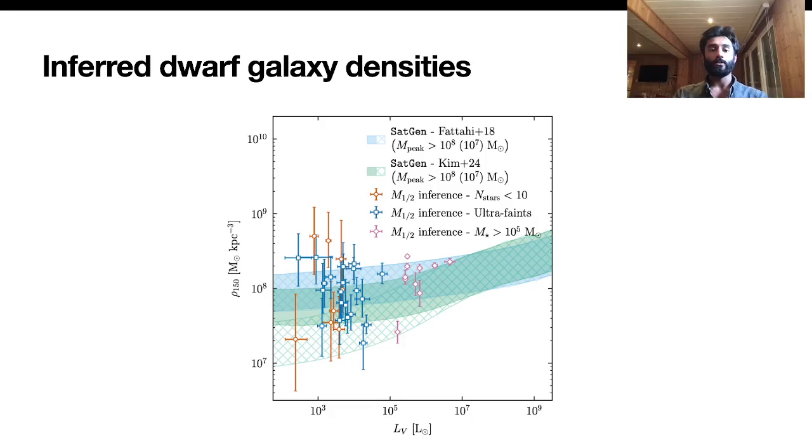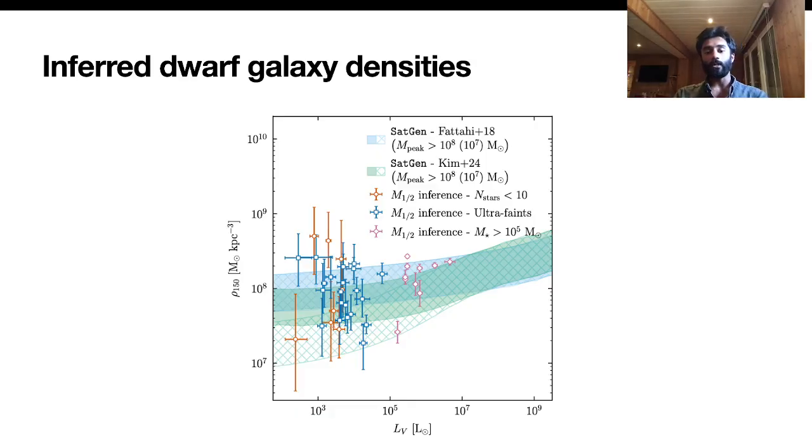Alright, let's look at some results. First, we compare the m-half inferred satellite densities to m-star based expectations with various stellar mass-halo mass relations. Broadly, the higher luminosity dwarf galaxies have well-constrained densities, driven by their larger stellar line-of-sight velocity statistics, and are generally consistent with the CDM expectation. Moving to lower luminosities, we see an increase in satellites at both high and low densities, albeit with larger uncertainties. These fluctuations in densities have a correlation with half-light radius.